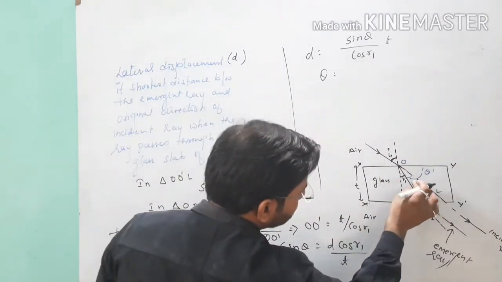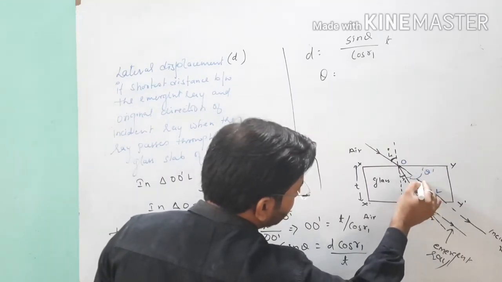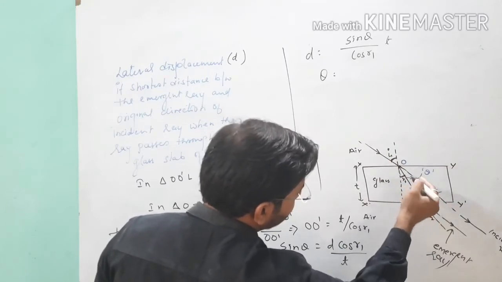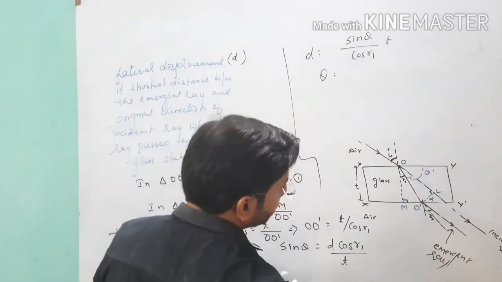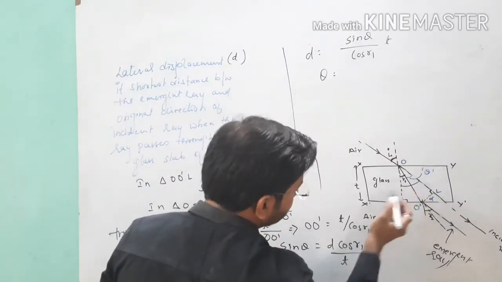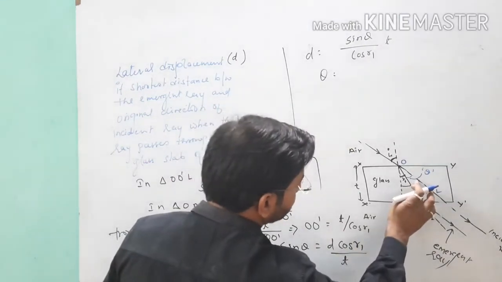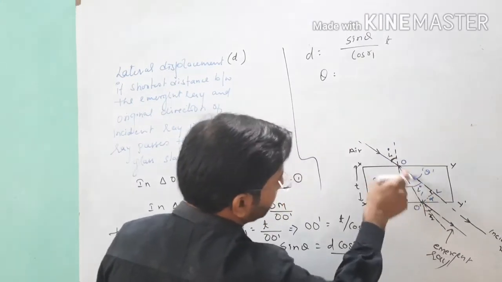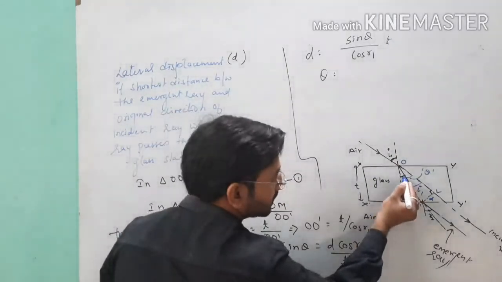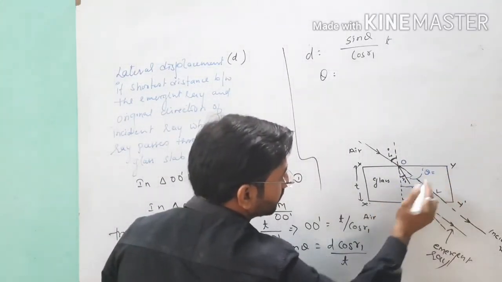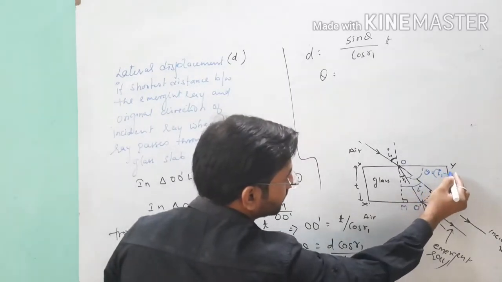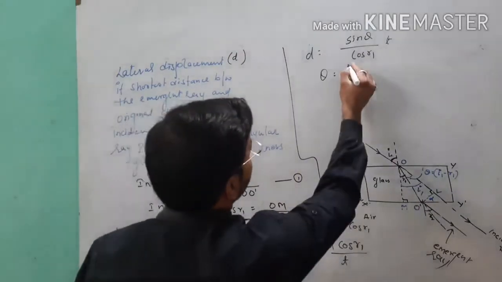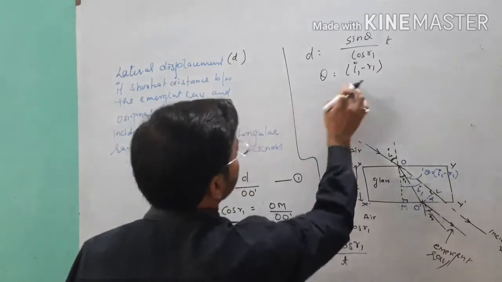So if I say about this theta angle, listen carefully, this complete angle, if I see this normal and this incident, this is the original direction of angle of incidence, which is called I1, from this by vertically opposite angle, and this small angle is R1. So this theta will be equal to I1 minus R1. So here theta is equal to I1 minus R1. Now you can substitute the value.